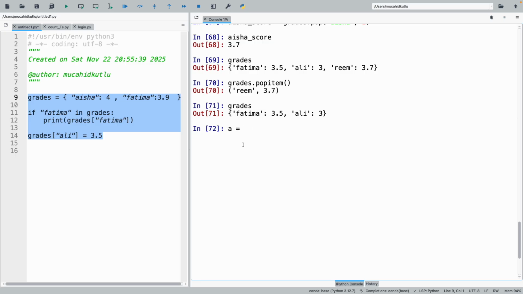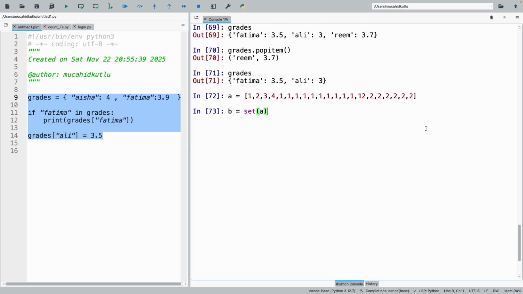I would like to create a list first, in which I will have 1, 2, 5, and then I will have multiple 1s in it, and maybe some more 2s. There's a 12 I put. Anyway, let's say that this is our list, okay? Then I would like to convert it to a set. How can I do it? By using the set function, and then I will give A as a parameter.